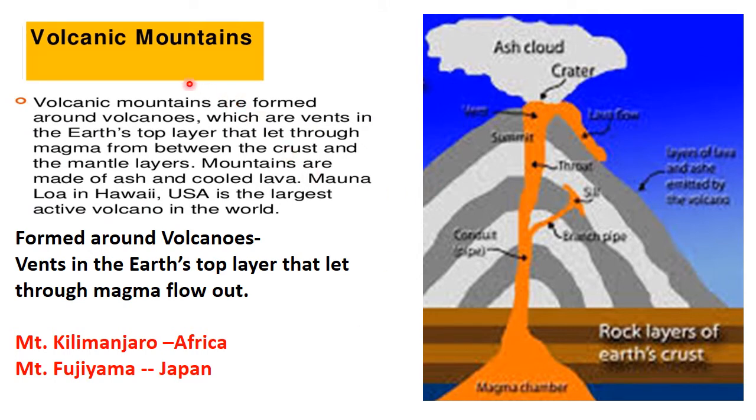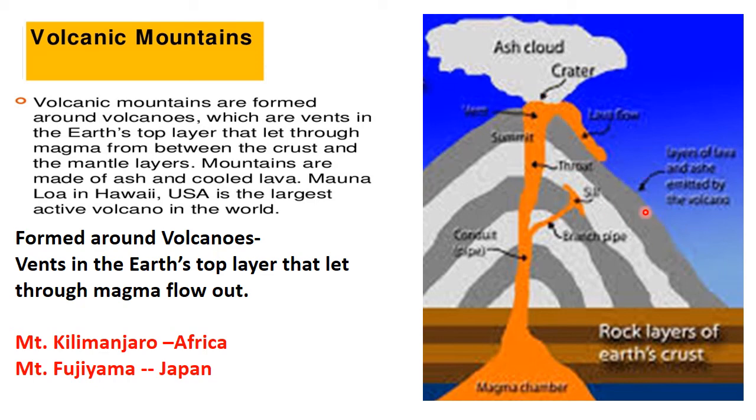Now the third type of mountain is the volcanic mountain. They are formed due to volcanic activities. Now this is a molten rock. When it is inside, it is called magma. And when it comes out, it is called lava. So this is a vent. Vent means an opening. Because of the internal pressure and force, it comes out, and when it comes out, because of the difference in temperature, it will settle down outside it.